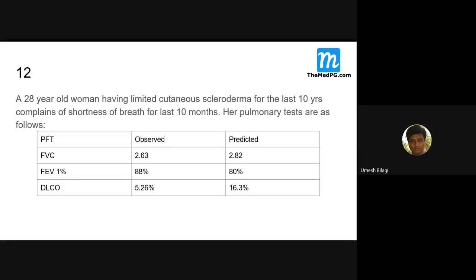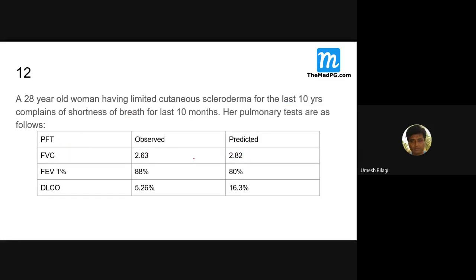Okay, no issues. Now, a 28-year-old woman having limited cutaneous scleroderma, with complaints of shortness of breath for the last 10 months. Her pulmonary function tests are as follows. FVC, that is forced vital capacity, is 2.63, whereas predicted is 2.82.